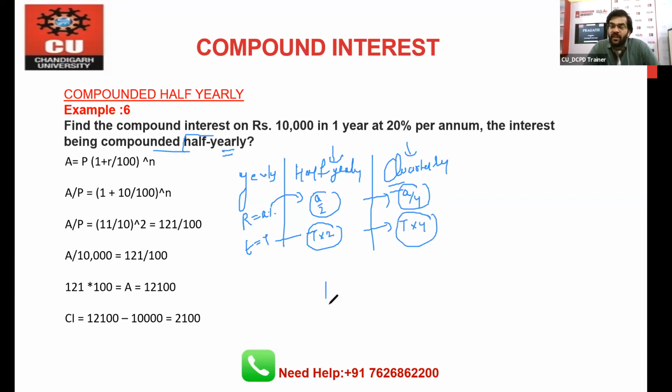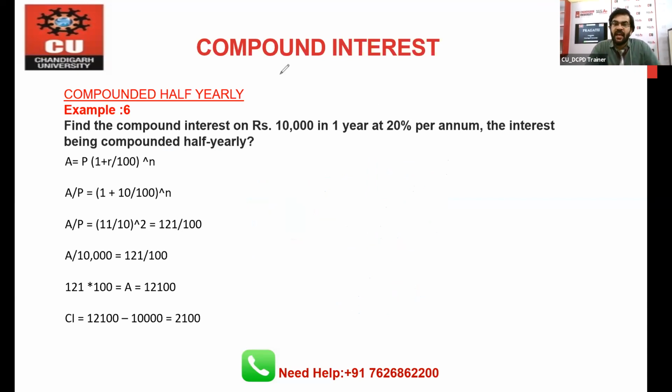Right? Because if you have 1 year, in 1 year we have 2 half years, that's why we are multiplying here. So if you have 1 year, it means we have 2 half years. If 1 year means two 6-month periods, then 2 years means four 6-month periods. So that's why time will become 4 in that case. So you can say that in this question,